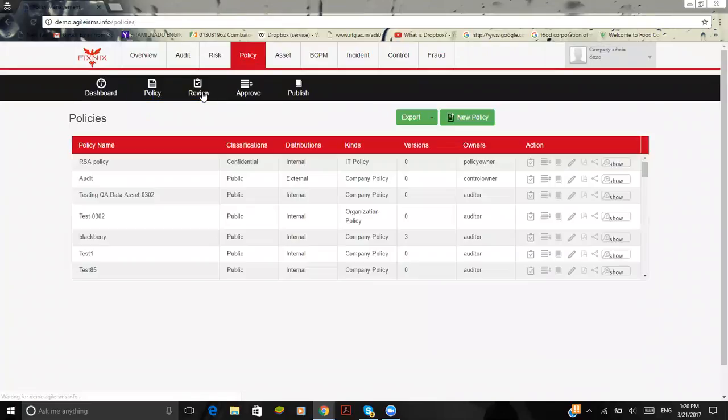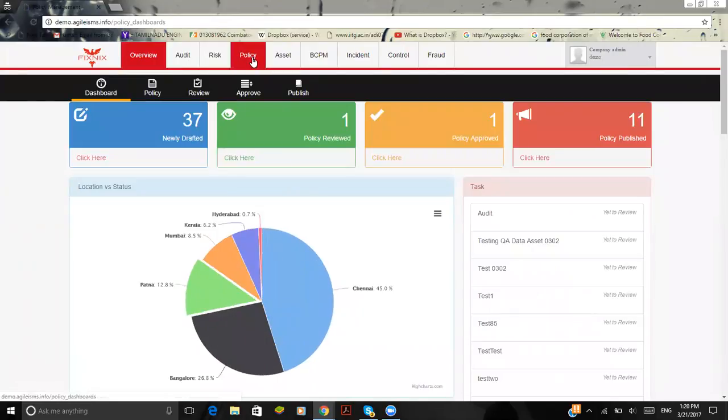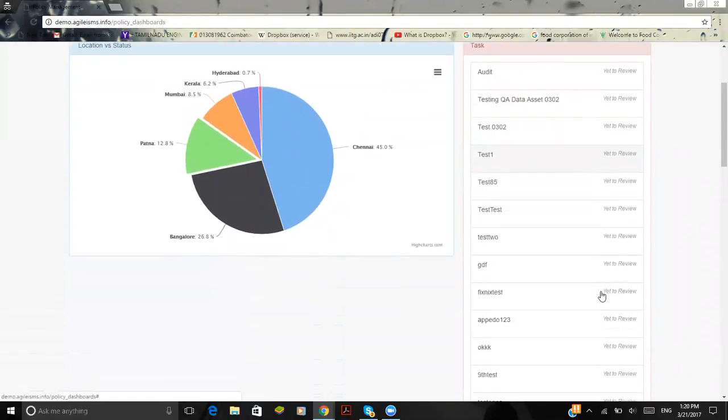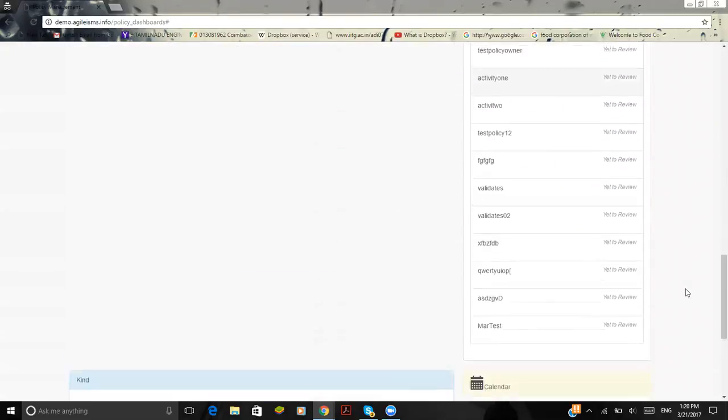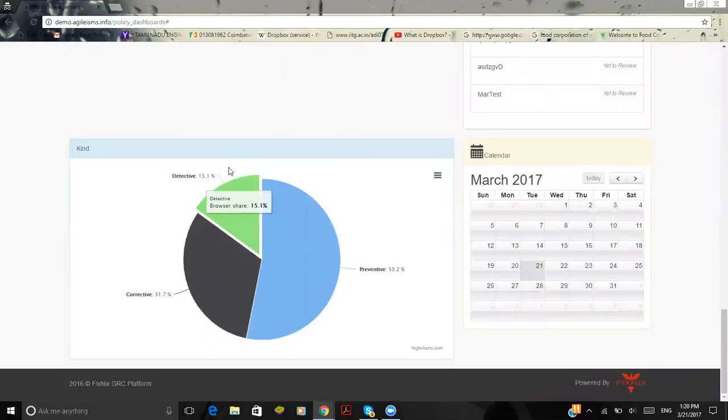The next step would be the review process and approving it. Finally, the policy works based upon the newly drafted policy, the policy that has been reviewed, the policy is approved, and the policy is published. Here is where you find the published policy. The published policy can be accessed by any number of users or employees, who are notified that the policy has been published. The yet-to-be-reviewed tasks and important tasks will be displayed on the dashboard with the overlook calendar. You get it.